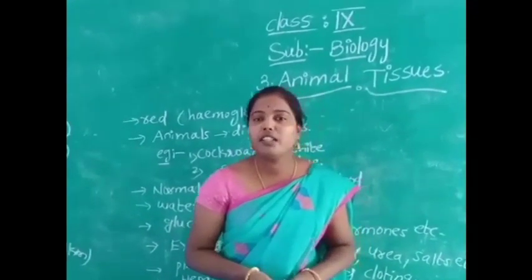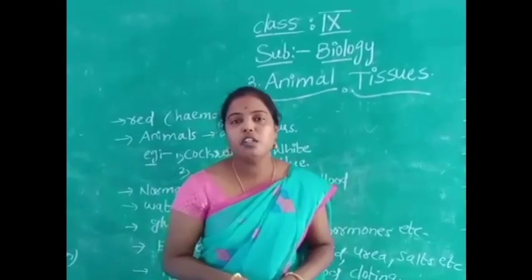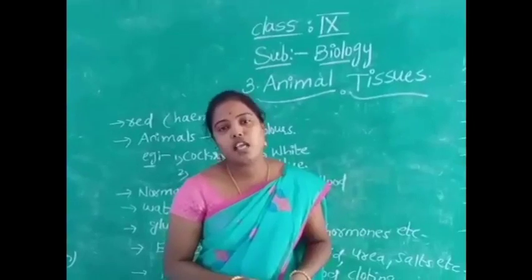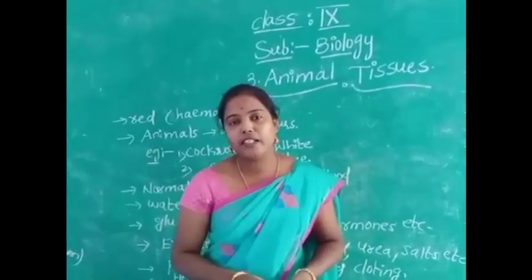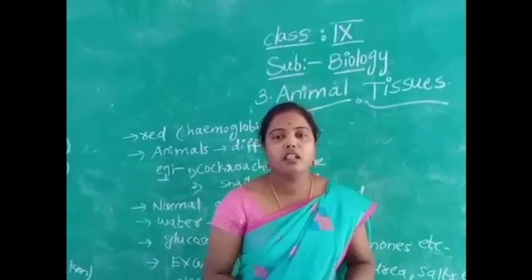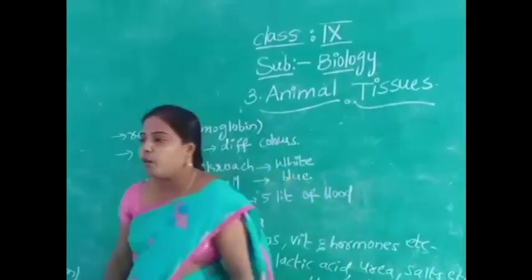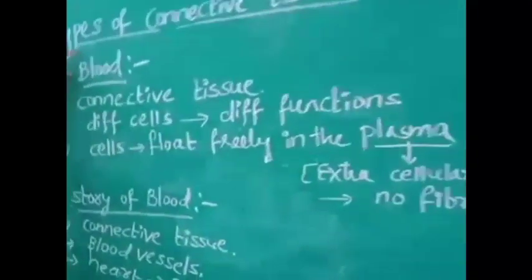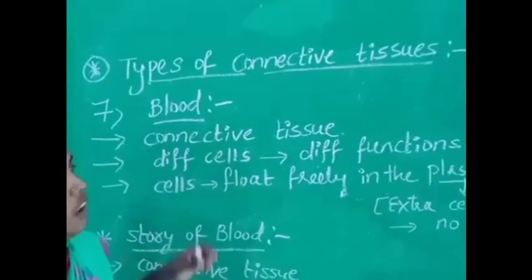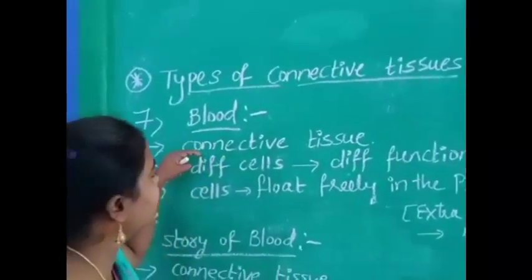Okay, what is the 7th type of connective tissue? Blood. So in this class we are going to discuss the story of blood in detail. Coming to our topic. So the blood is a connective tissue. Children, the blood is a connective tissue.